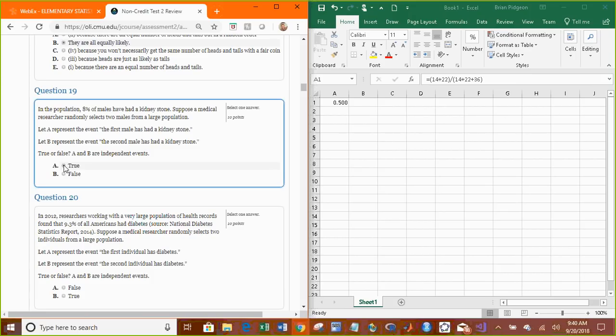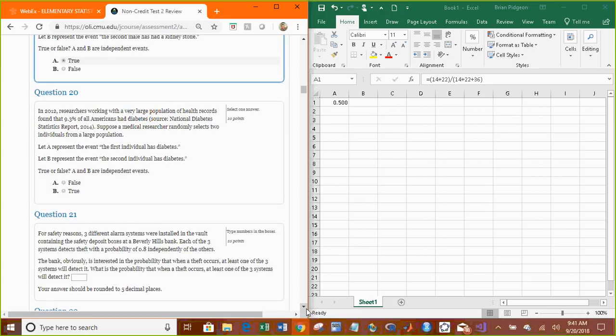The two events in question here are independent, meaning one does not affect the other. The occurrence of one does not affect the occurrence of another. And this should make sense. If somebody that works with me has a kidney stone, the fact that I have one is not going to affect that. And another key part of this is that it's from a large population.